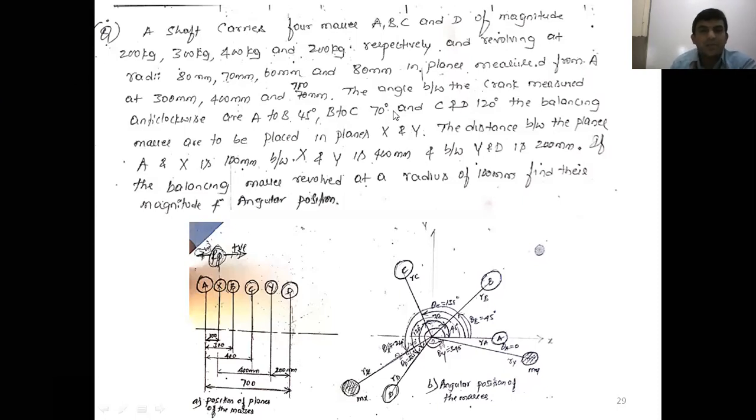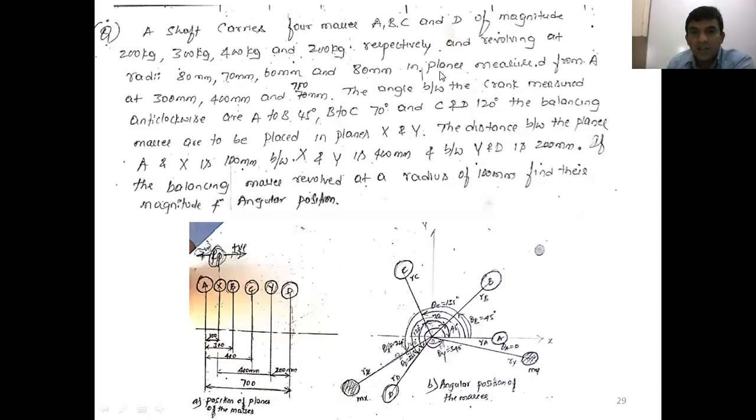Okay, compare this problem with the previous problem. In the previous problem, the plane position is not given. Means that will come under case number 3, balancing of several masses rotating in the same plane. But here, whenever the plane position is given, now it comes under case number 4, balancing of several masses rotating in different planes.